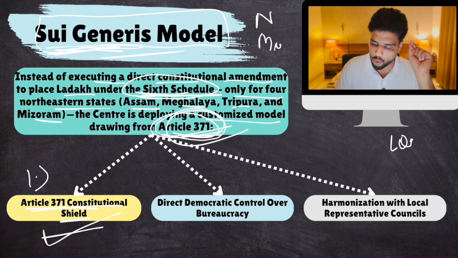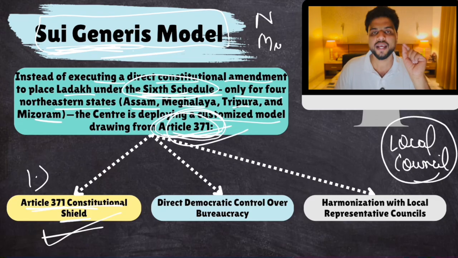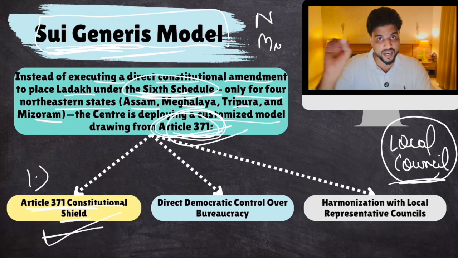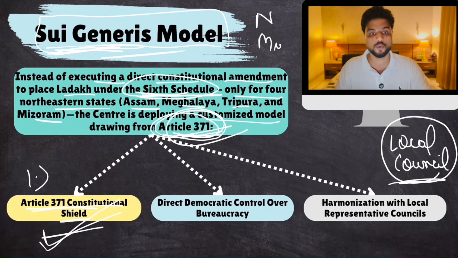So we will create a local council of Ladakh. Okay, and that local council will approve a parliamentary law if that parliamentary law interferes with tribal customary law and many other things. This provision is provided in Nagaland also. So we are going to give this to Ladakh.